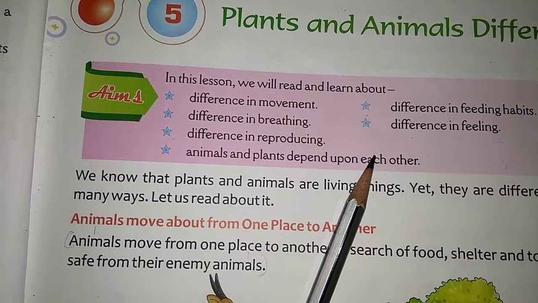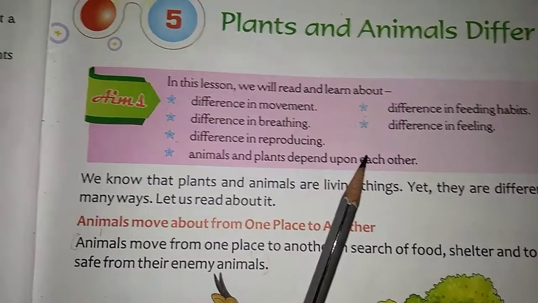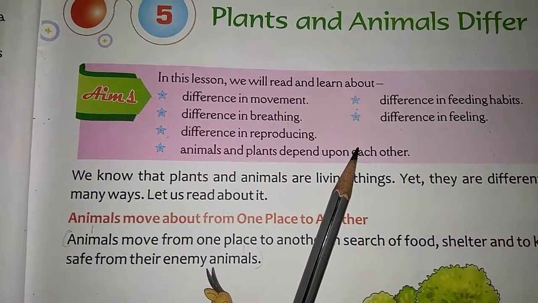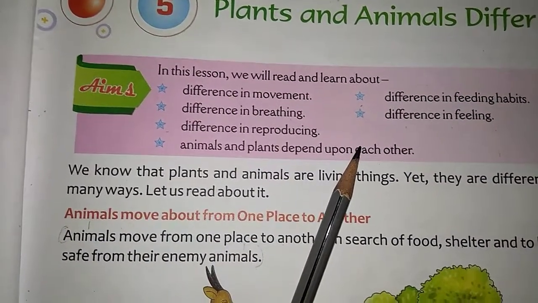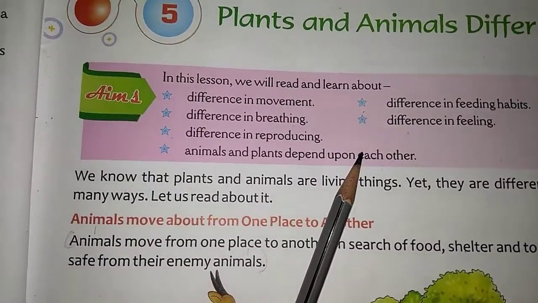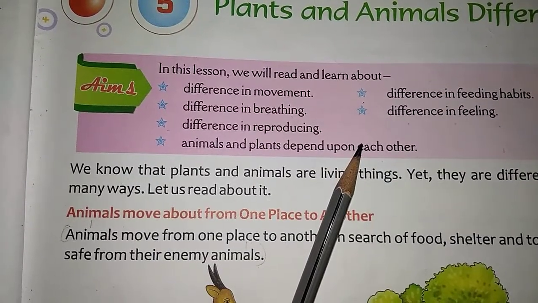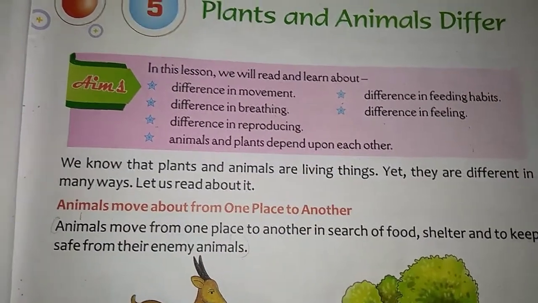What is the difference between their feelings? If somebody beats you, you can understand. Somebody slapped you nicely, yes or no, children? Same way, plants also have feelings, and animals also have feelings. We have to discuss this in this lesson.